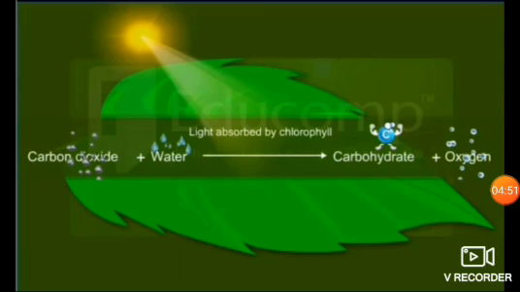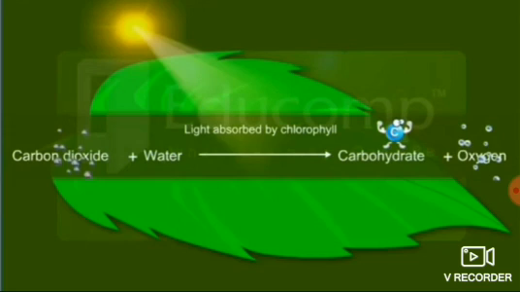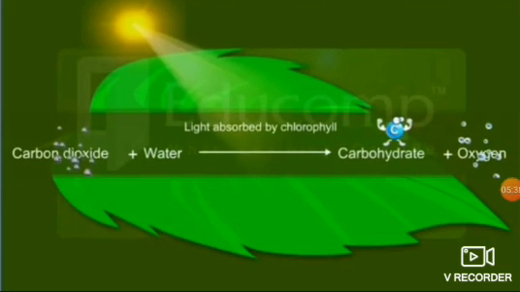Here is the equation that explains the process of photosynthesis. Glucose, starch, or sugar are types of carbohydrate.